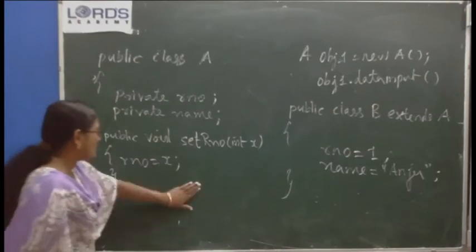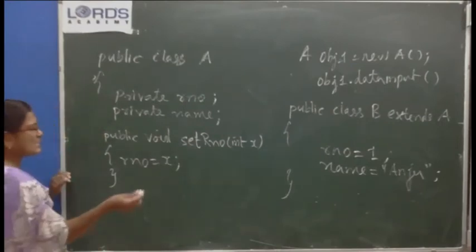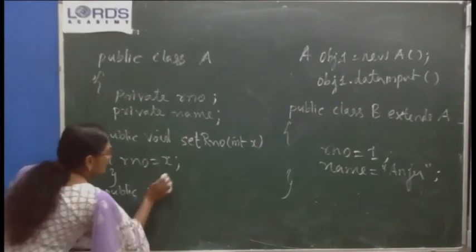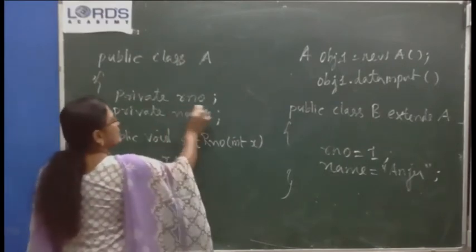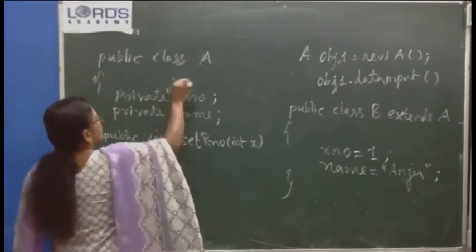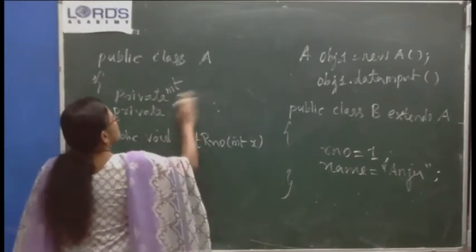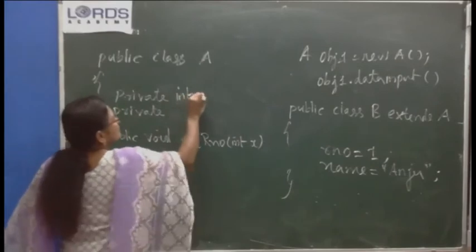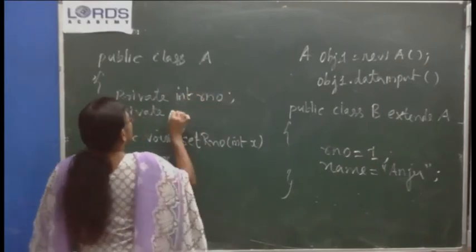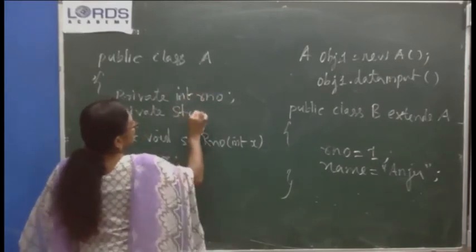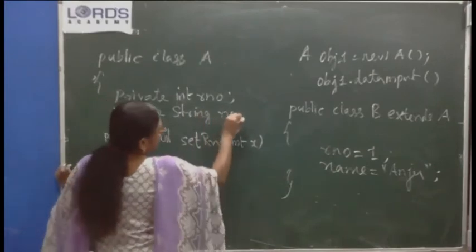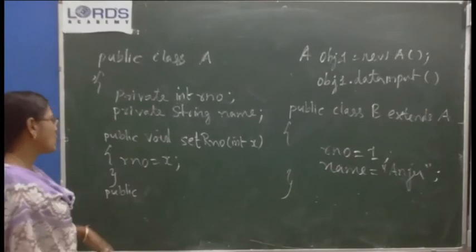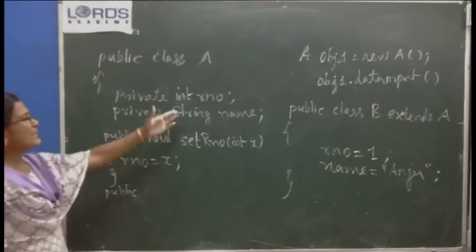So we can write a public getter method. Public, then the return data type of the variable. Here we have private int rNumber and here private String name. What kind of data has to be taken out? What kind of data is returned?